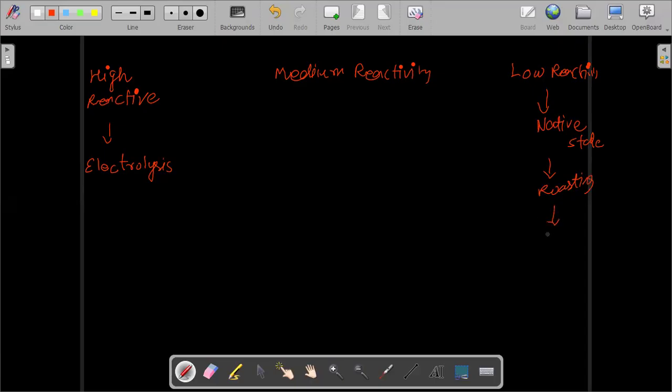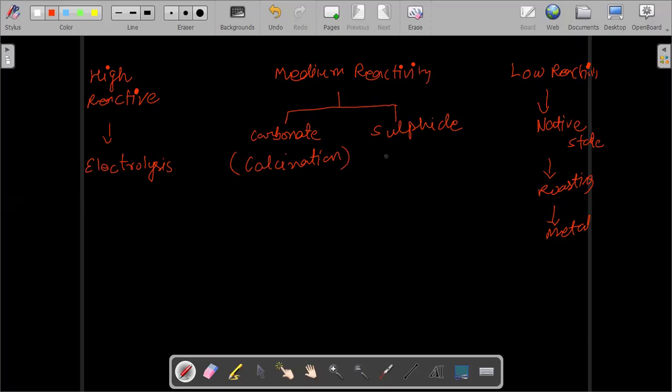To obtain the metal directly. And for those in the medium reactivity, first of all, for the carbonate ores, we have the process of calcination, and for the sulfide ores, we have the roasting process.